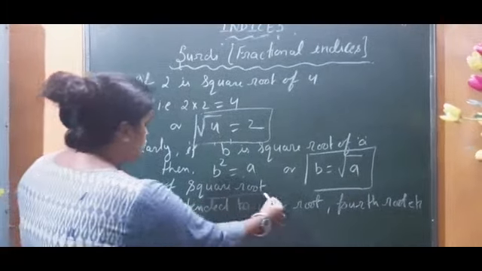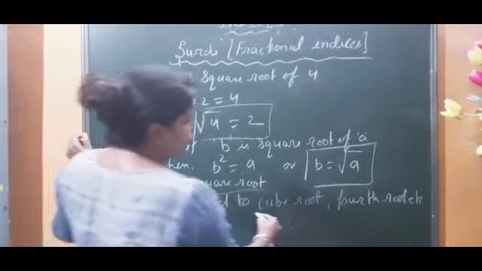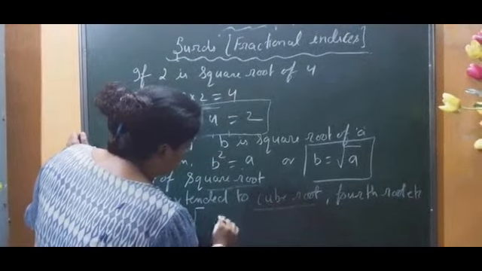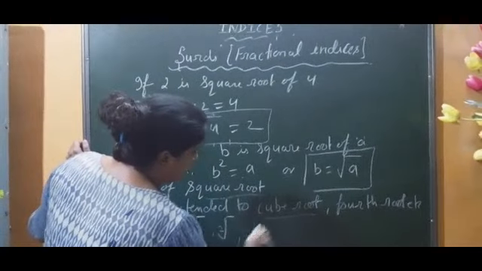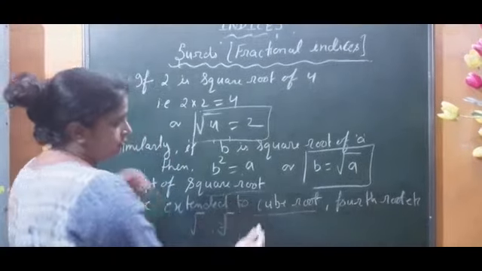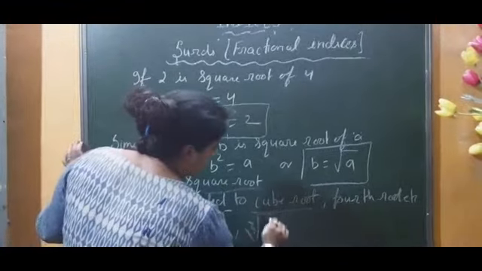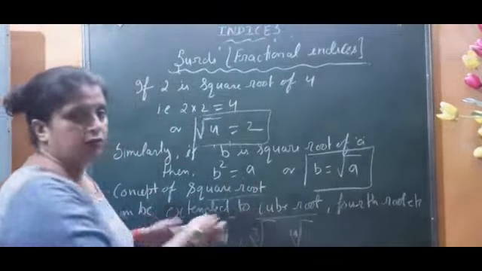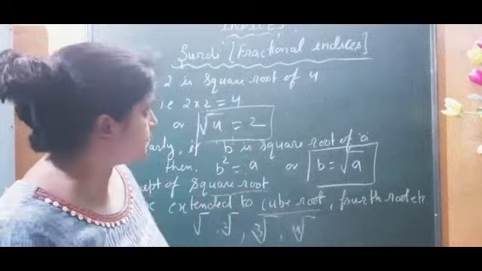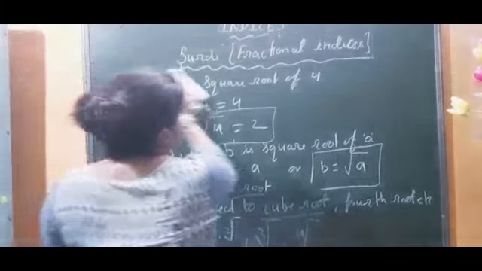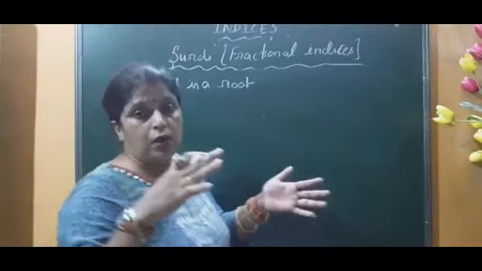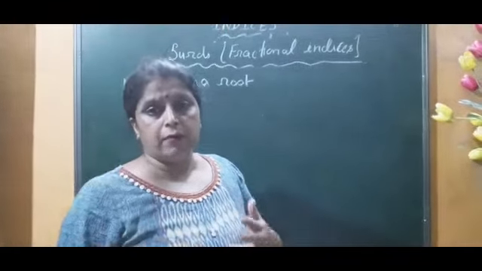The concept of square root can be extended to cube root. We write square root in this way, or in this way. If you learn other roots also, the cube root, fourth root, all these we will learn under surds. So overall, what is the definition of surds? The power will be a fractional number, not a whole number.